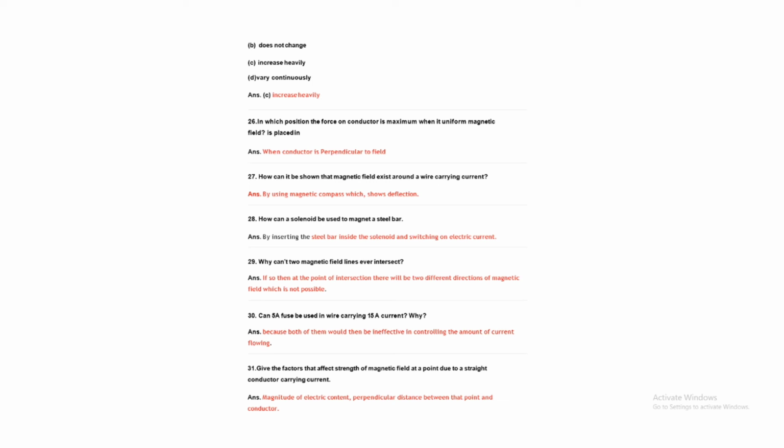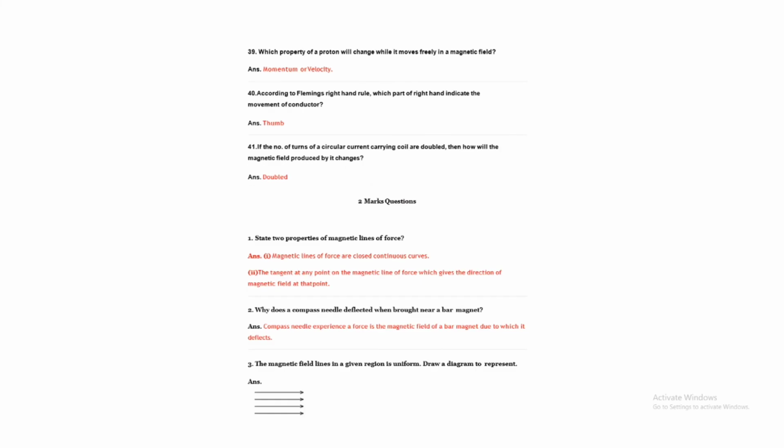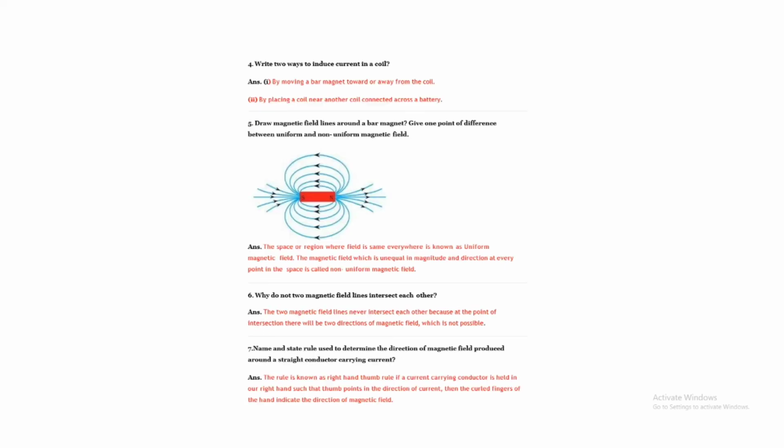Question number 29. Read all the questions. Let's start the 2 marks questions. Question number 1. State two properties of magnetic field lines. Magnetic field lines form closed continuous curves. At a far distance, they are also straight lines.